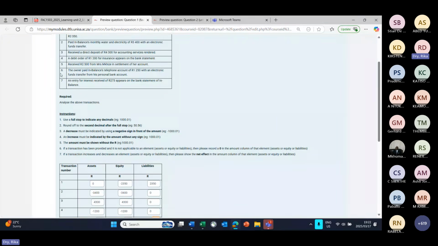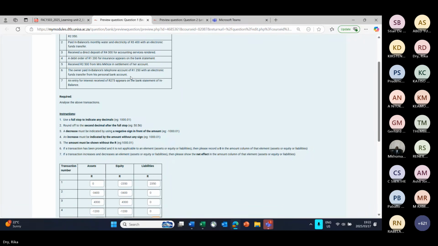Then point 6. The owner paid in balances telephone account of 1,250 Rand with an electronic funds transfer from his personal bank account. So here we see an example of a capital contribution made by the owner by way of paying an expense on behalf of the business.